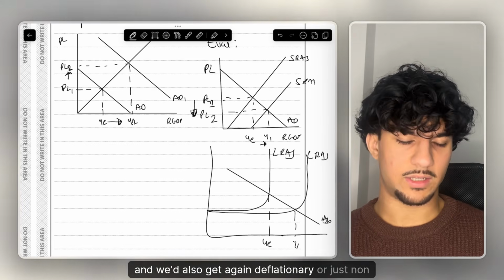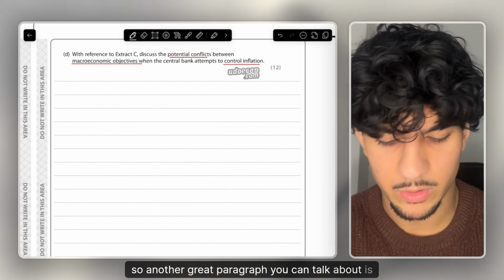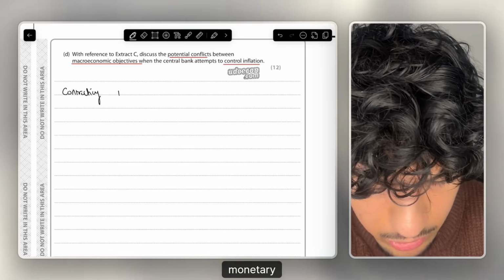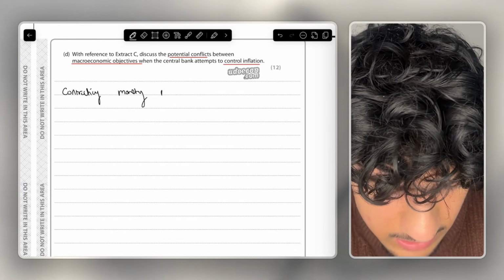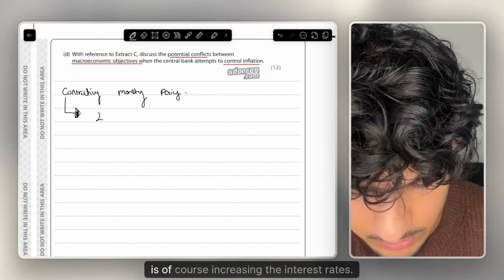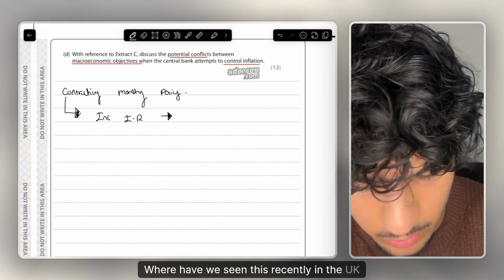And we'd also get, again, deflationary or just non-inflationary pressures. Okay, so another great paragraph you can talk about is with regards to contractionary monetary policy. And what is one of the main components of contractionary monetary policy, like we said, is of course increasing the interest rates. Where have we seen this recently in the UK economy?